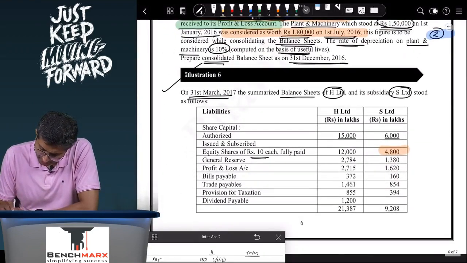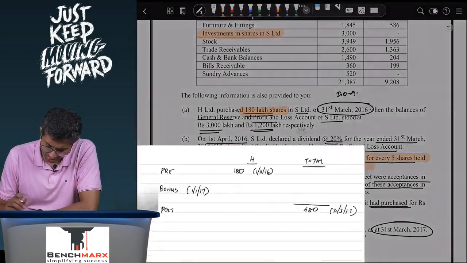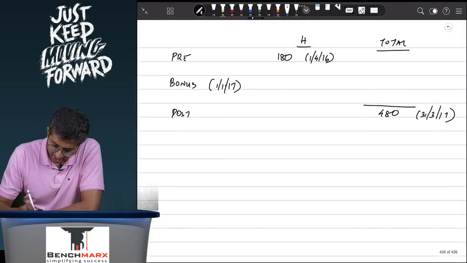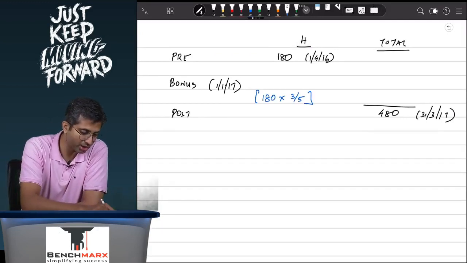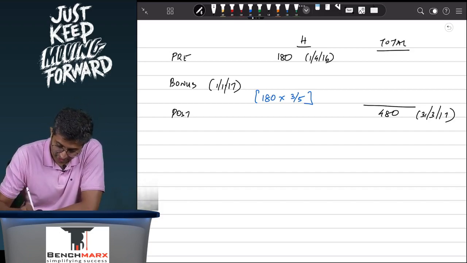So over here, S issued 3 fully paid bonus shares for every 5 shares held out of the balances. So basically, there would be 180 into 3 by 5 additional shares. 180 into 3 divided by 5 comes to 108.